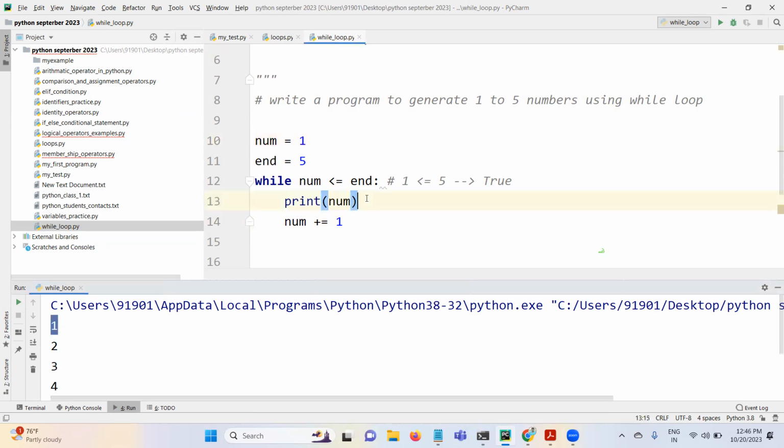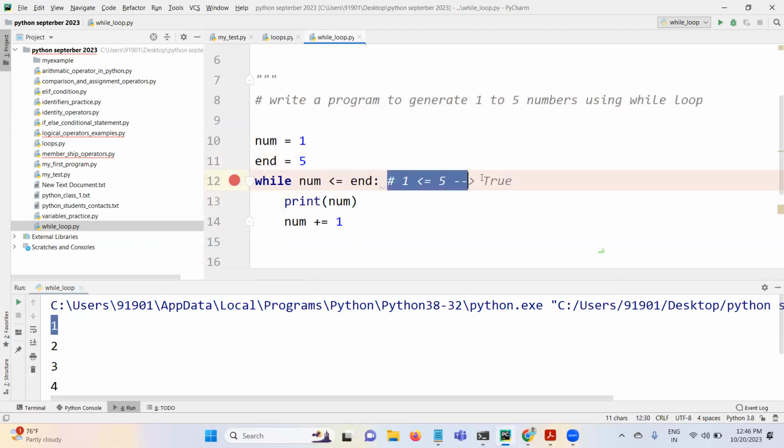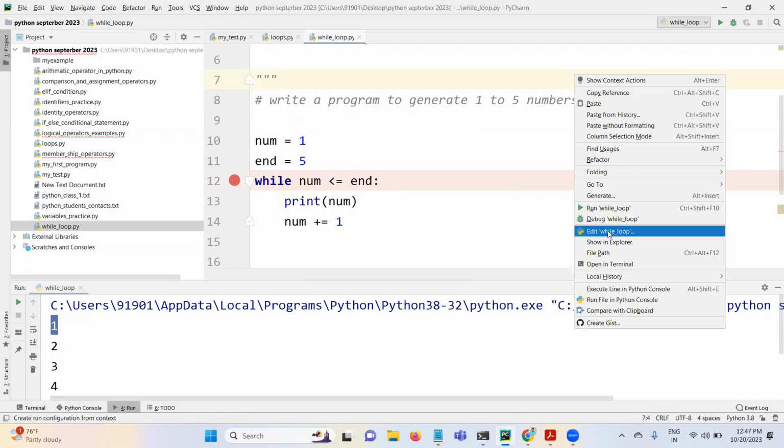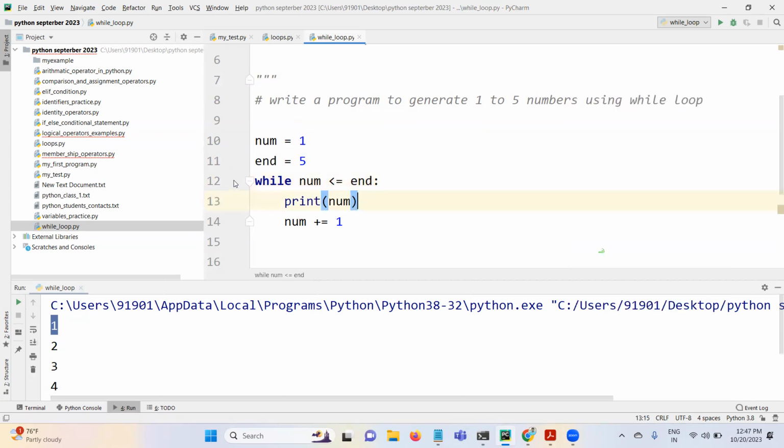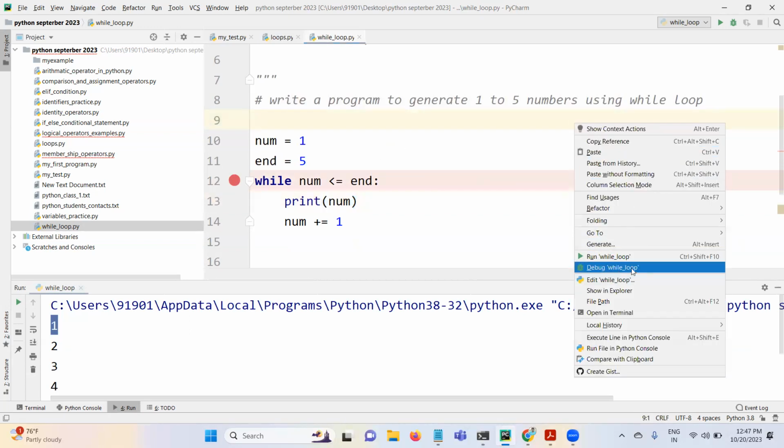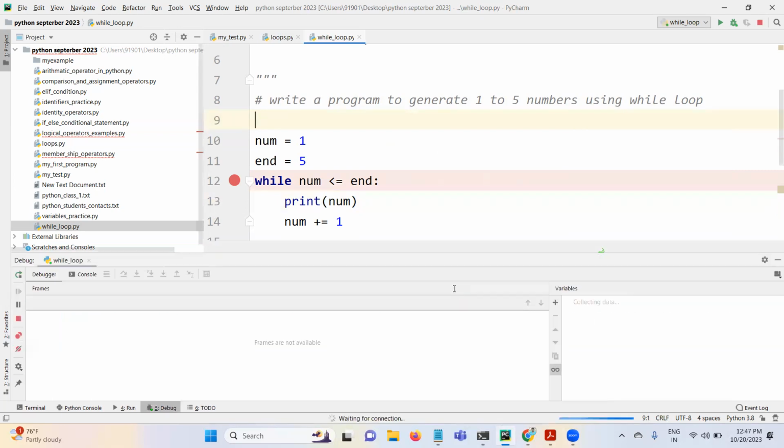Now what is happening? I will show you the debugging also here. So let me put a debugger here. I am going to show you how Python executes loop statements. Instead of running, you can double click here, guys. Just click here, and it will become a breakpoint. You can simply go and do debug while loop. Just run this.